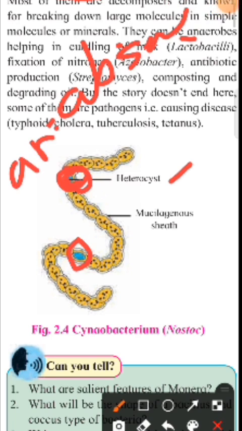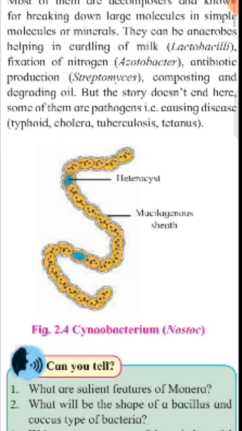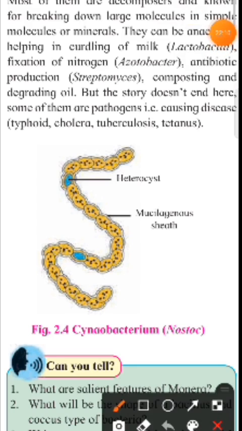Here air mainly relates to oxygen. When oxygen is absent, this condition is called anaerobic condition. The organisms which do not require oxygen are called anaerobes or anaerobic organisms.